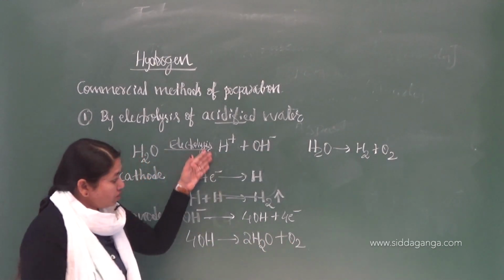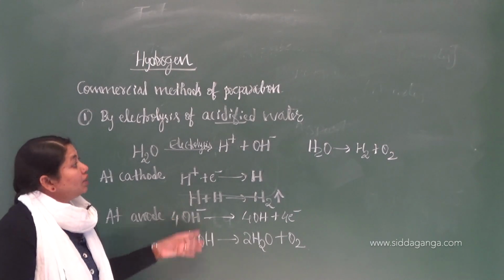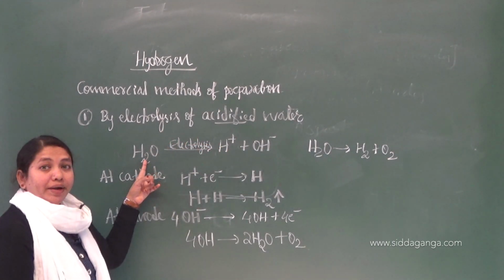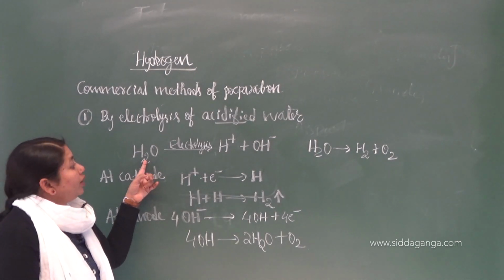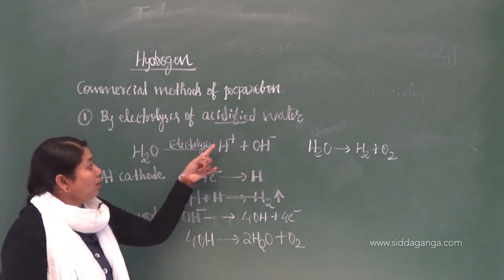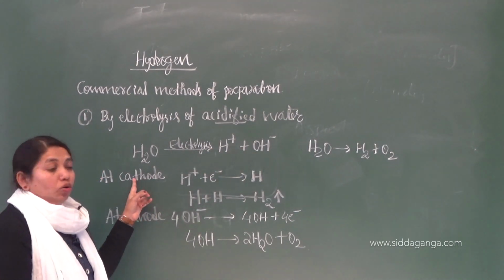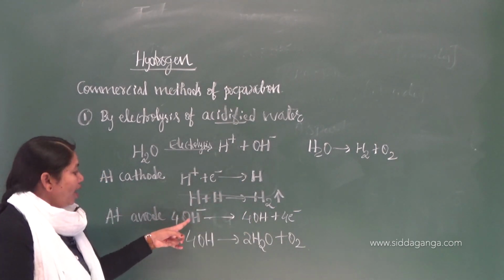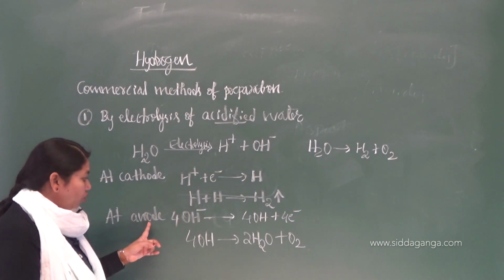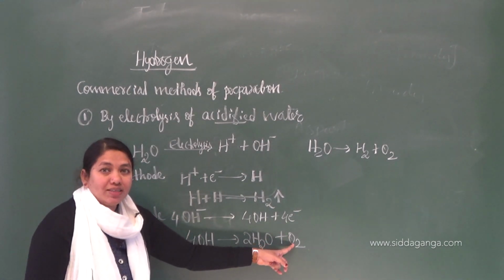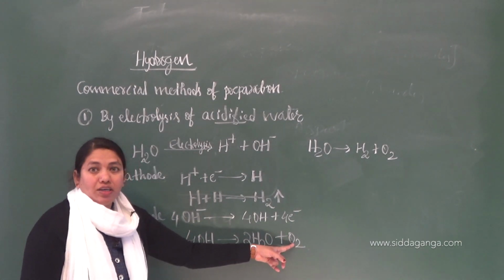Is that clear? This is a very important reaction, the electrolysis of acidified water. In the first step you have to write the overall reaction. Water is electrolyzed to form H plus and OH minus ions. The H plus will go to the cathode and get discharged into hydrogen gas. Similarly, the hydroxyl ion will move towards the anode and get discharged into water and oxygen. Which gas is discharged here? Oxygen. That is very important.